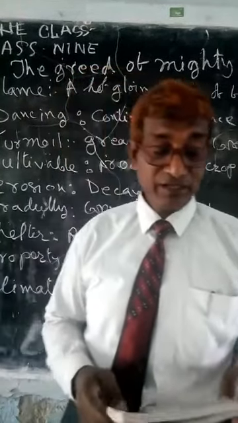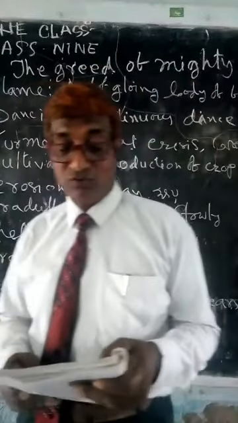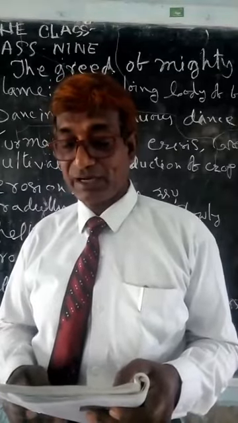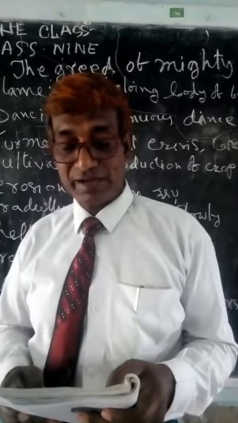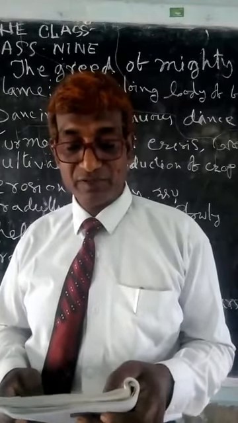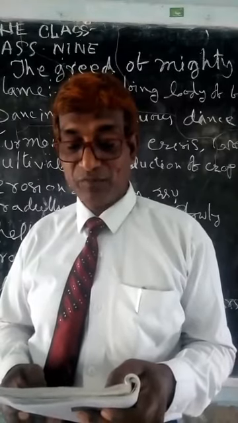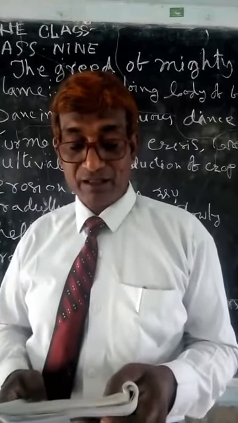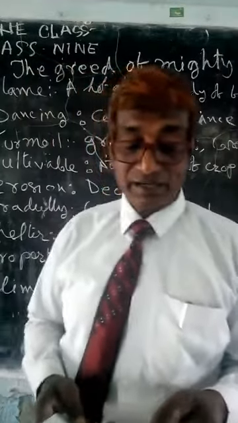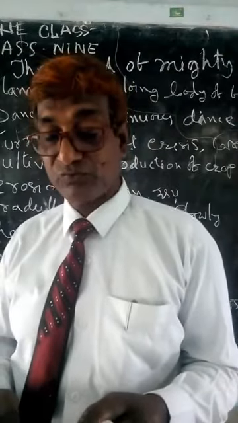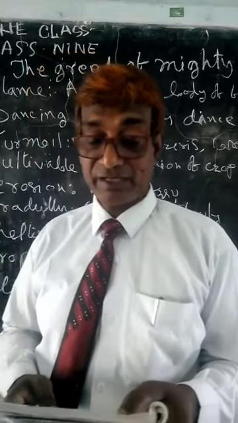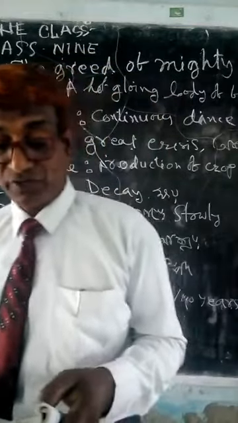Here, my dear student, there are 4 options. You listen to the 4 options. A, rivers that have huge volume of water and very strong current. B, rivers having many rowing boats in them. C, rivers that make people cry out. D, rivers that have strong banks. My dear student, here A, rivers that have huge volume of water and very strong current, that means mighty river. My student, number 2, landed property.